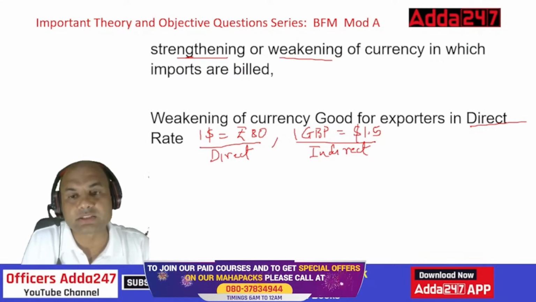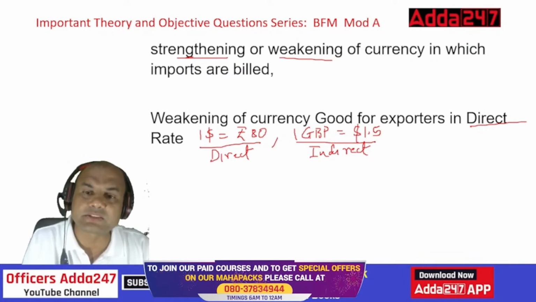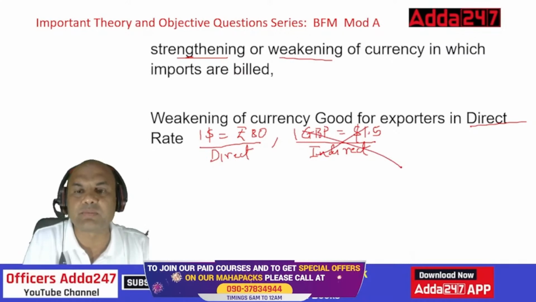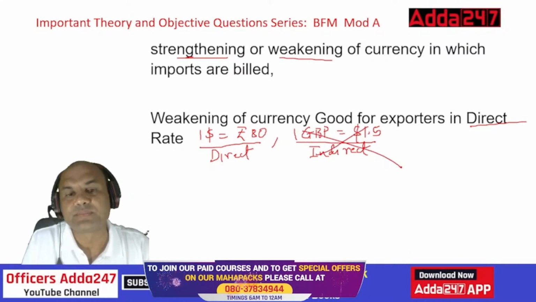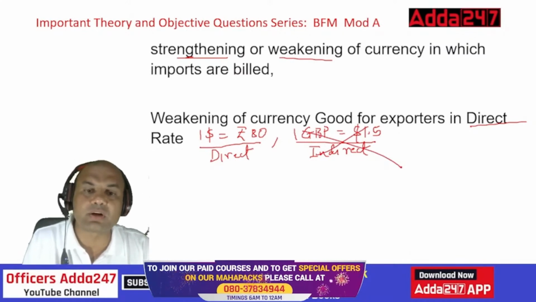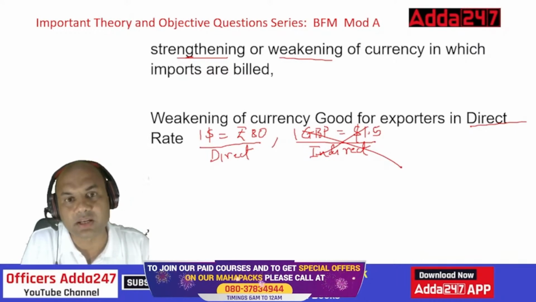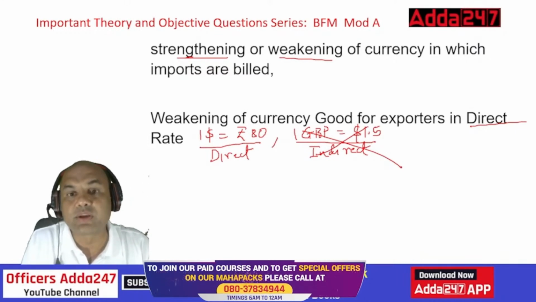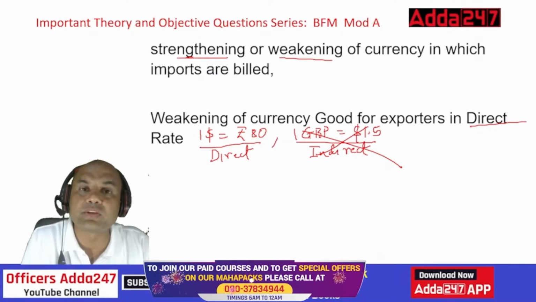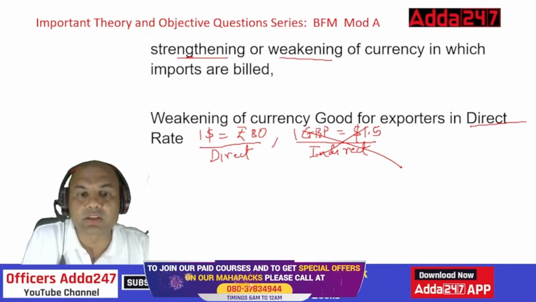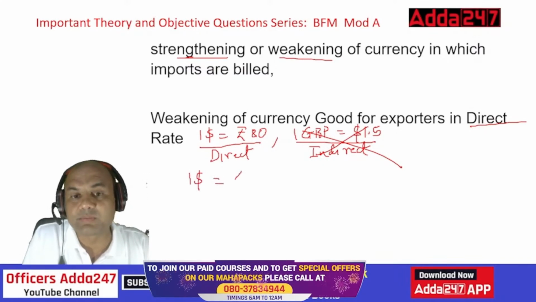So weakening of currency, good for exporters. Now what do you mean by this? Let's forget this indirect rate for the time being. Let's focus on this only. Weakening of currency means what? If I have to buy $1, I have to give 80 rupees. Now weakening of the rupee means what? So $1 will be costing more. Now the rupee is weakened, so it will be, let's say, 90 rupees.